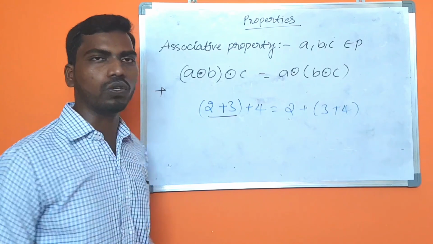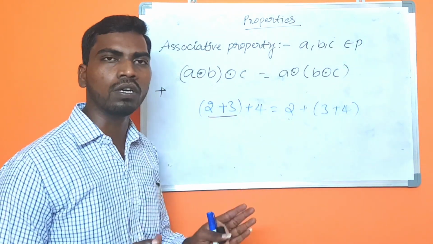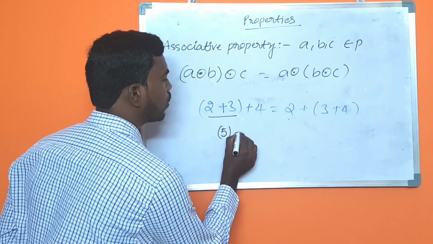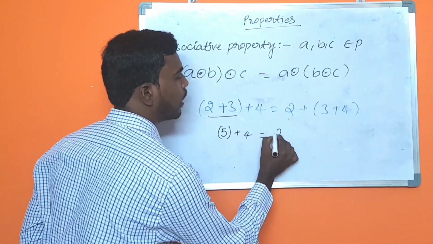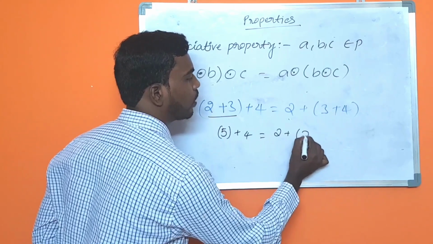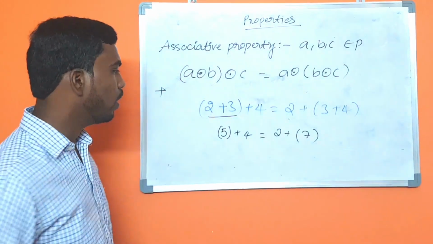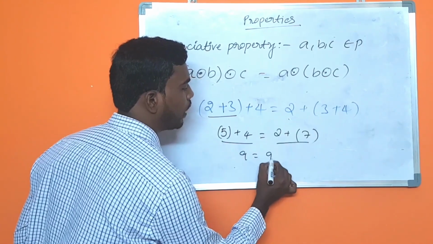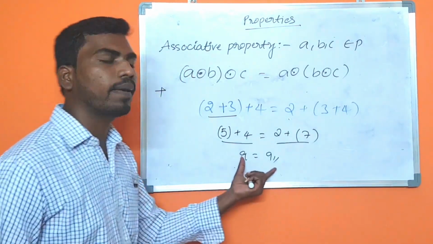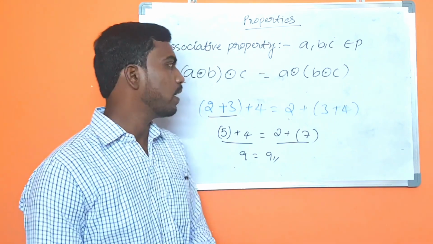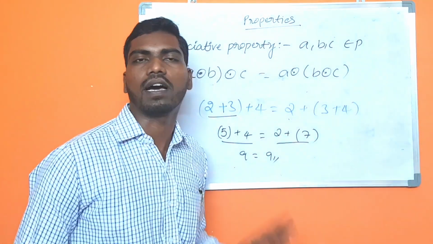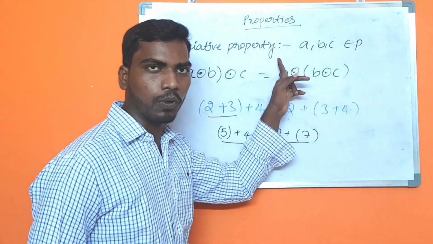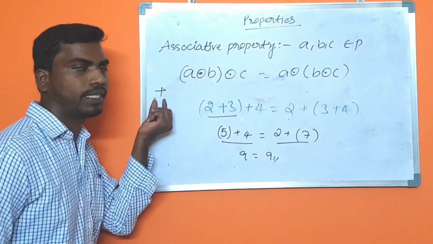First we have to do the closed brackets. 2 + 3 equal to 5, plus 4, and 3 + 4 equal to 7. Now 5 + 4 equal to 9, and 2 + 7 equal to 9. So same answer. Now we can say natural numbers follow associative property under the plus operation.